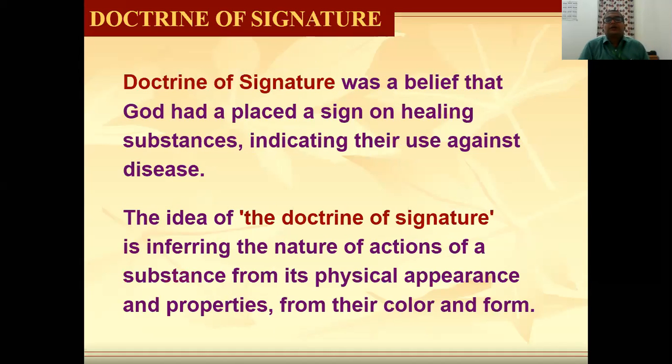Doctrine of signature, already we have discussed. Doctrine of signature was a belief that God has placed a sign on the healing substances indicating their use against diseases. But this you can also use in the relationship of homeopathic pharmacy with materia medica. The idea is to infer the nature of the action of a substance from the physical appearance and properties, from their color and forms.